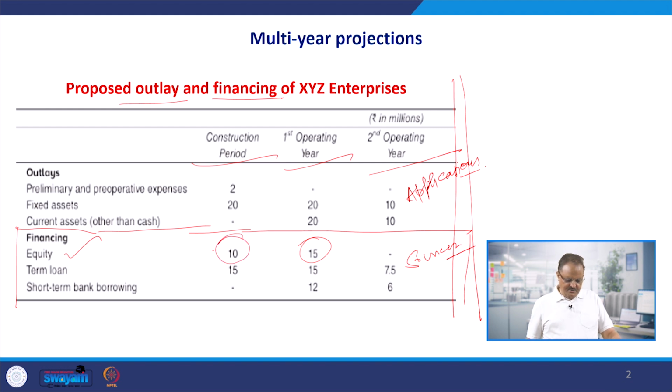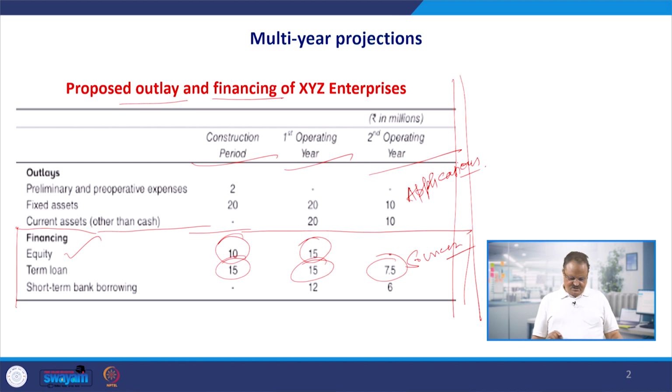So, 10 plus 15 becomes 25 million rupees of the total investment that has to be provided by the promoters or the entrepreneurs to the business, and the remaining amount will come in the form of long term and short term borrowings. Long term borrowings are the term loans. In the construction period the term loan is 15, in the first year the term loan is again 15, and in the second operating year the term loan is 7.5. So, we are continuously borrowing for the long term investment requirement.